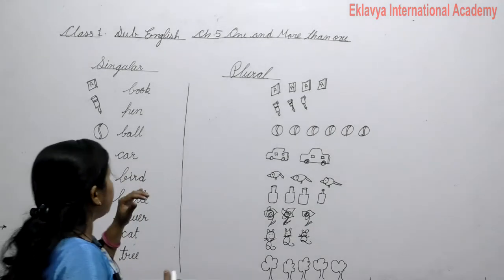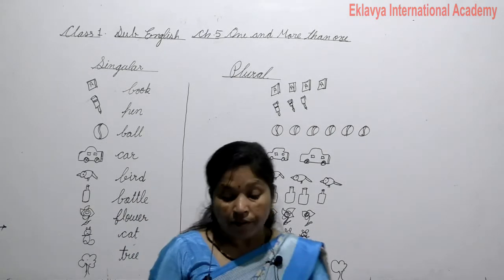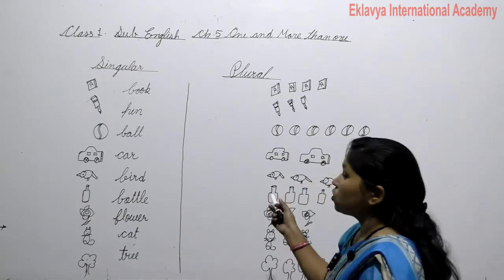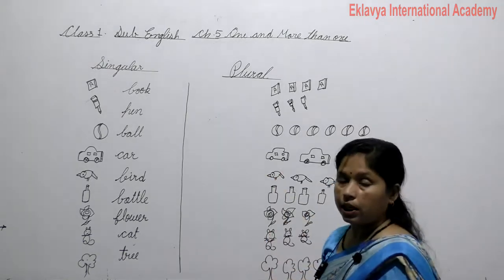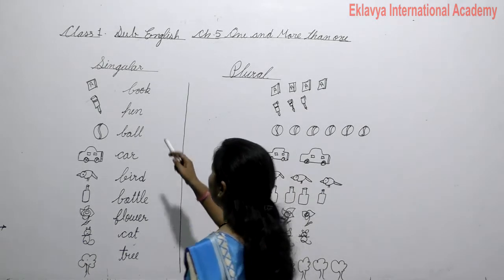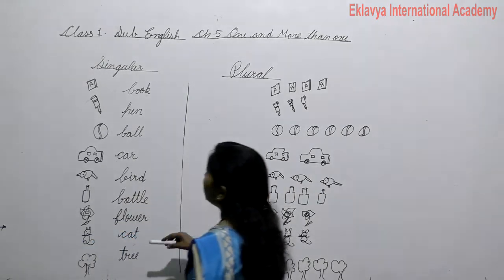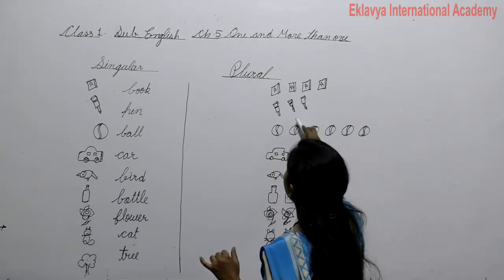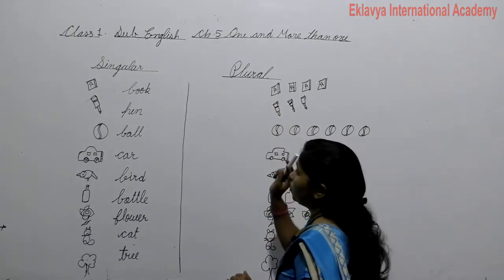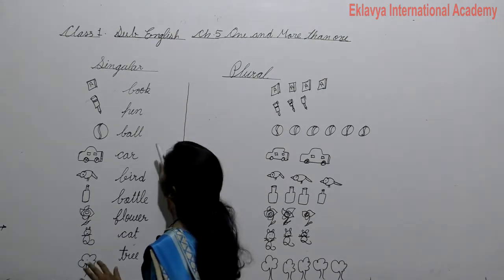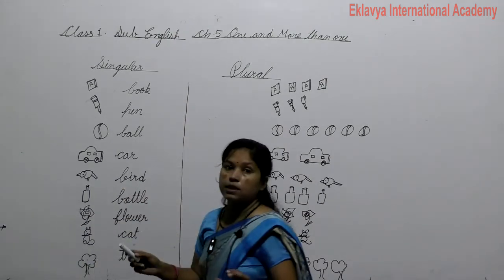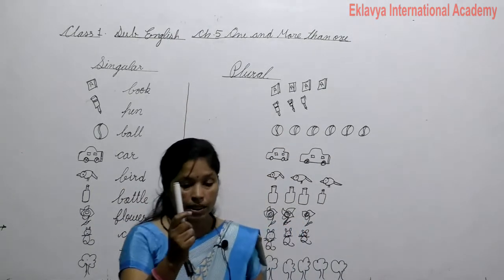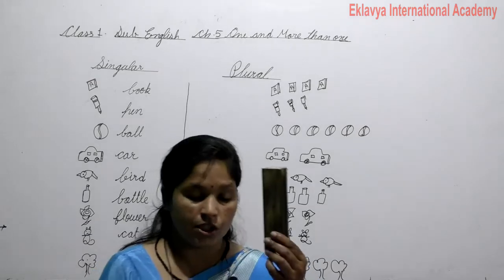When we talk of one, it is called singular. Understand? When we talk of one, it is singular, and when we talk of more than one, it is called plural. Singular means book, marker, duster.